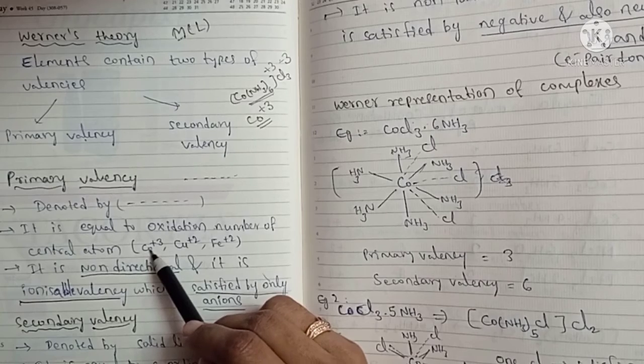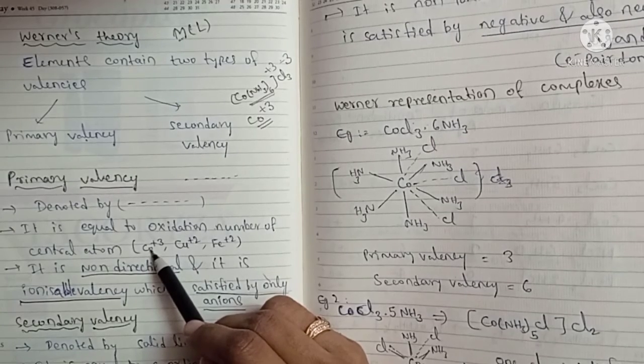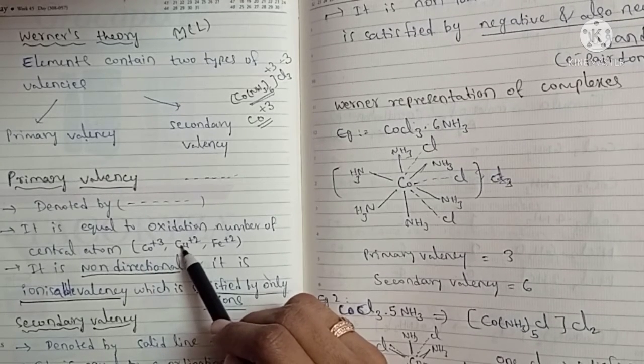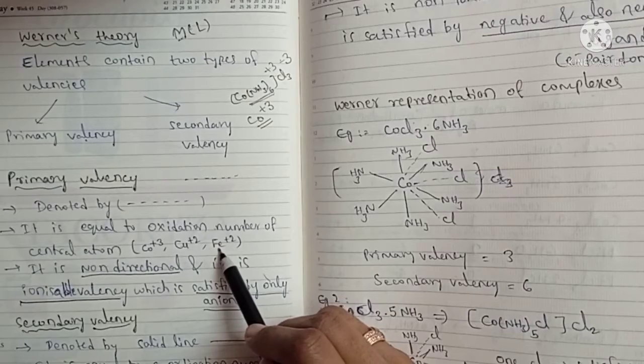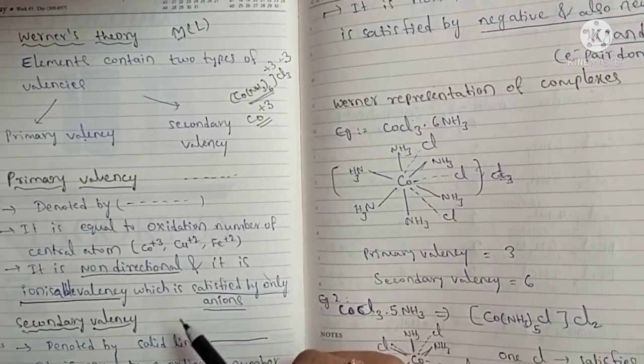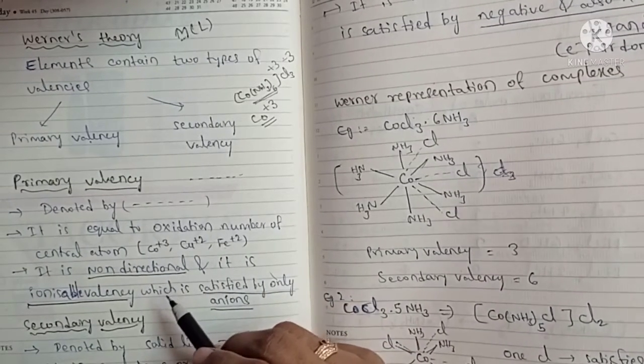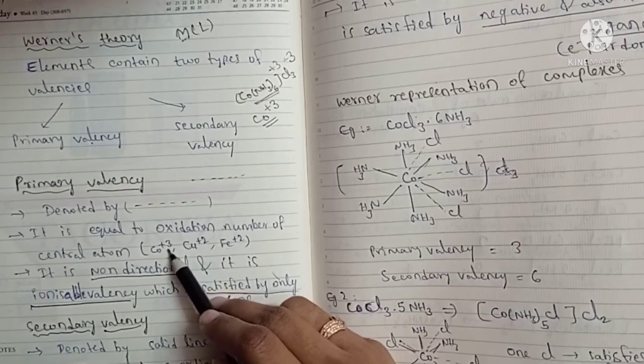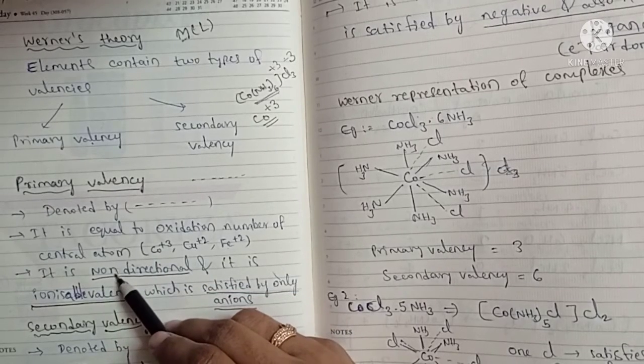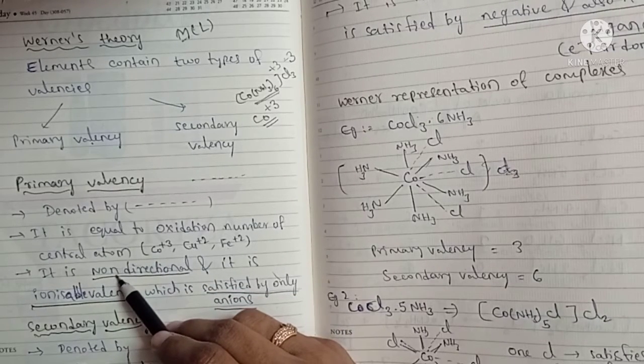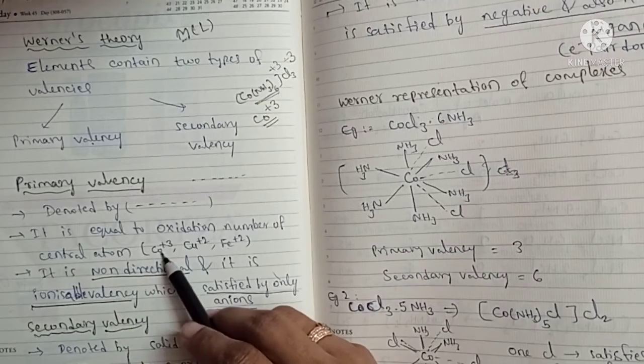For example, cobalt plus 3, the primary valency is 3. Copper plus 2, the primary valency is 2. Iron plus 2, the primary valency is 2. So it is equal to the oxidation number of the central metal element. It is non-directional. Since it is ionic, it is satisfied by anions.